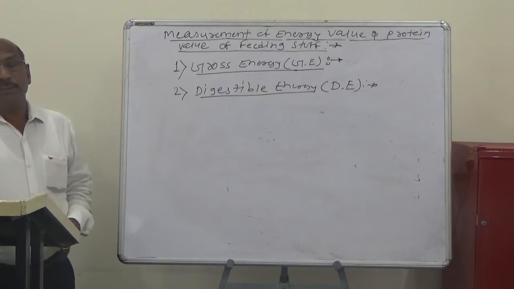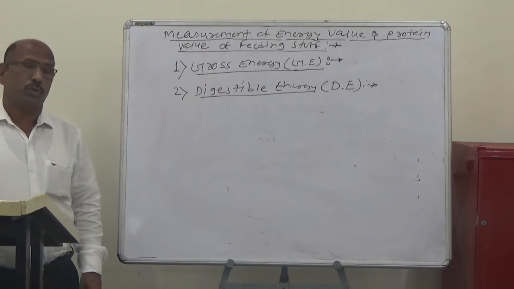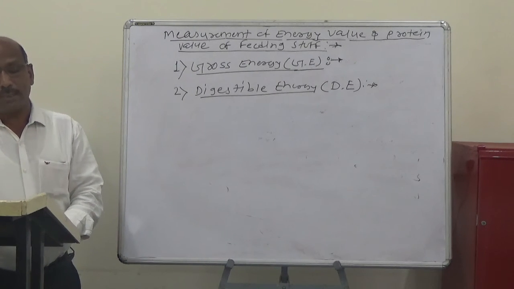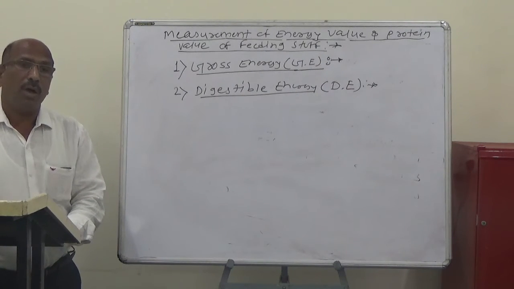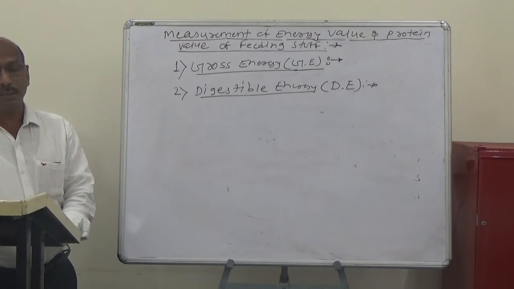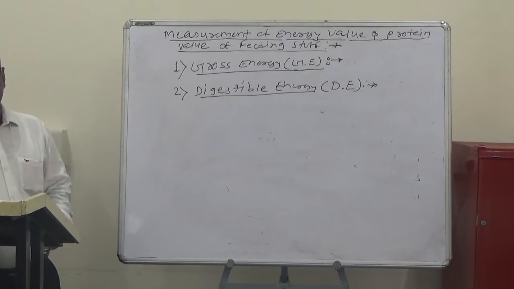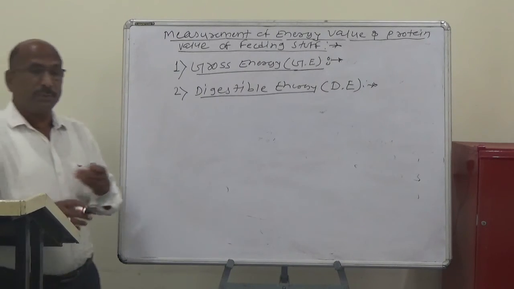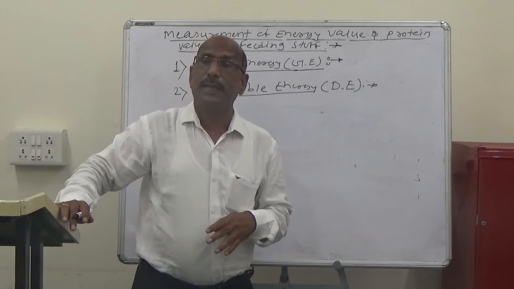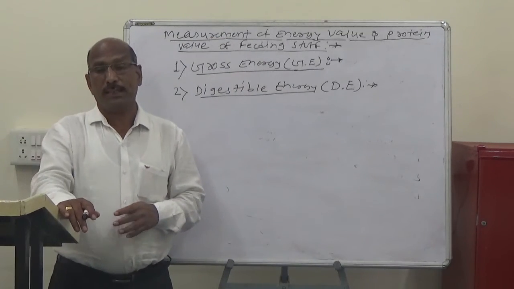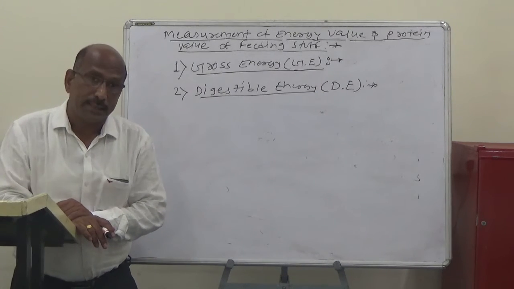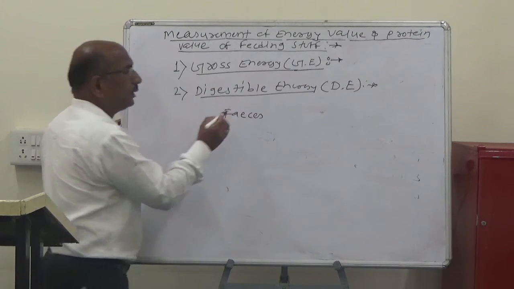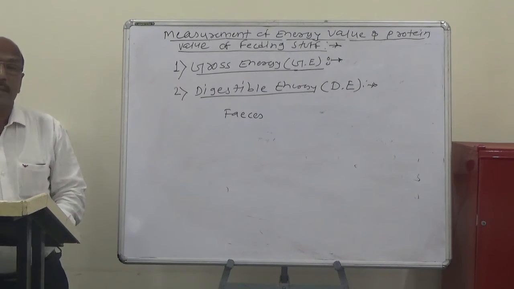So all the heat produced by burning food in the bomb calorimeter is however not utilized in the animal body, because food is not digested to the extent of 100%. Whatever feed we eat is not fully digested. Some part is undigested and comes out as feces. The undigested feces means the waste.